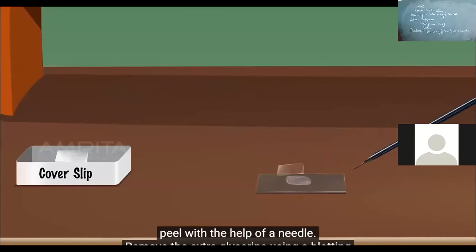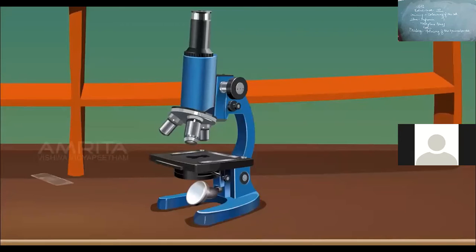Take a cover slip and place it gently on the peel with the help of a needle. Remove the extra glycerin using a blotting paper. View the slide under the compound microscope.